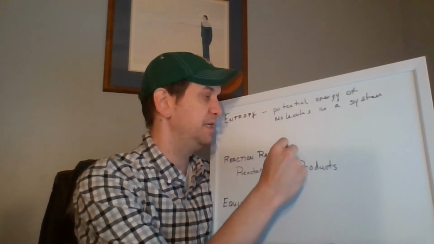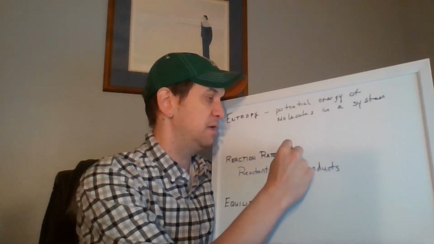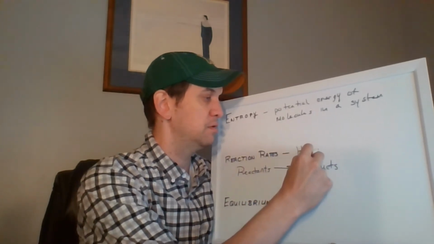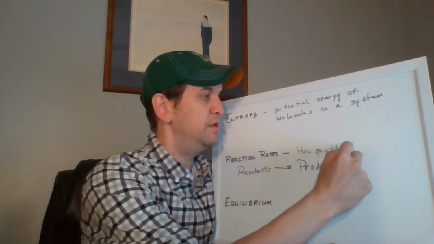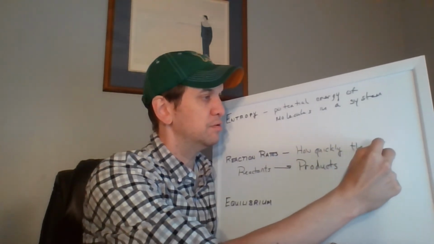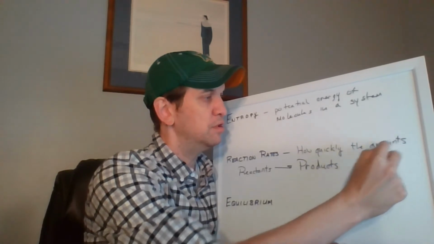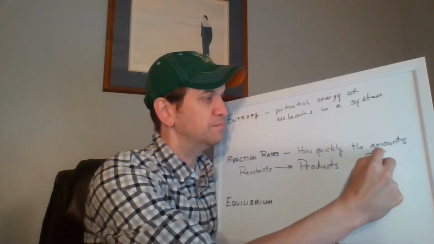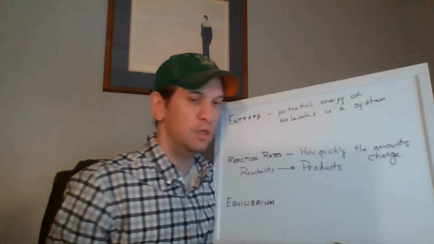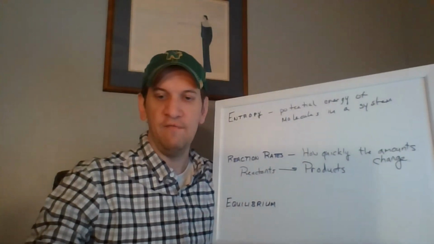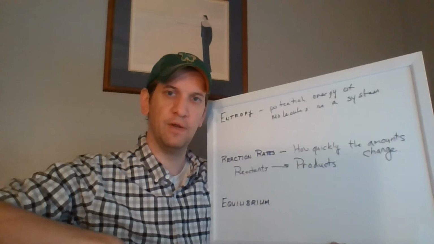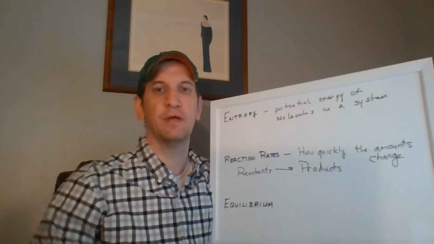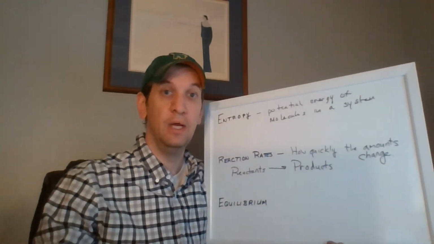So what reaction rates is measuring is how quickly the amounts change. So if you have a fast reaction with a high reaction rate, obviously the reactants are going to disappear very quickly, the products will appear very quickly, and so on and so forth.